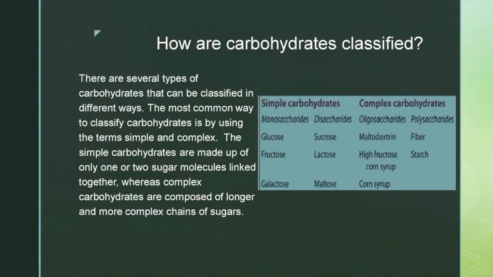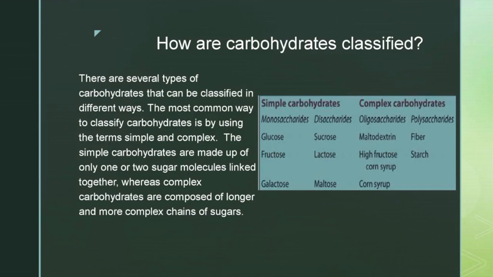There are several types of carbohydrates that can be classified in different ways. The most common way to classify carbohydrates is by using the terms simple and complex. The simple carbohydrates are made up of only one or two sugar molecules linked together, whereas complex carbohydrates are composed of longer and more complex chains of sugars.